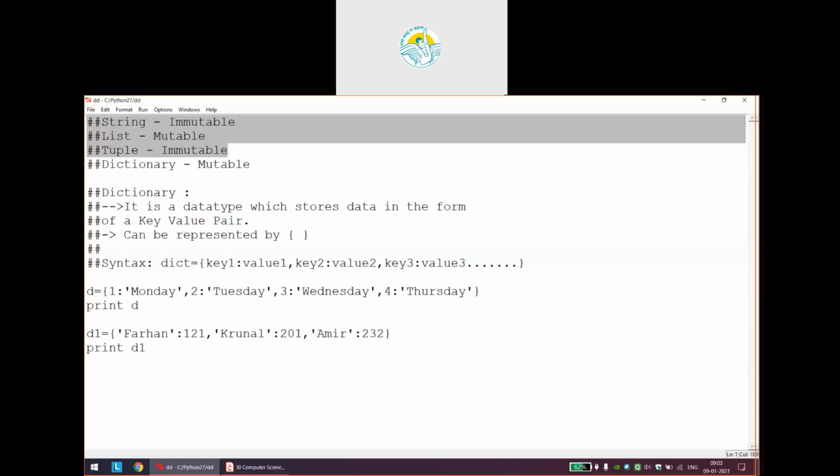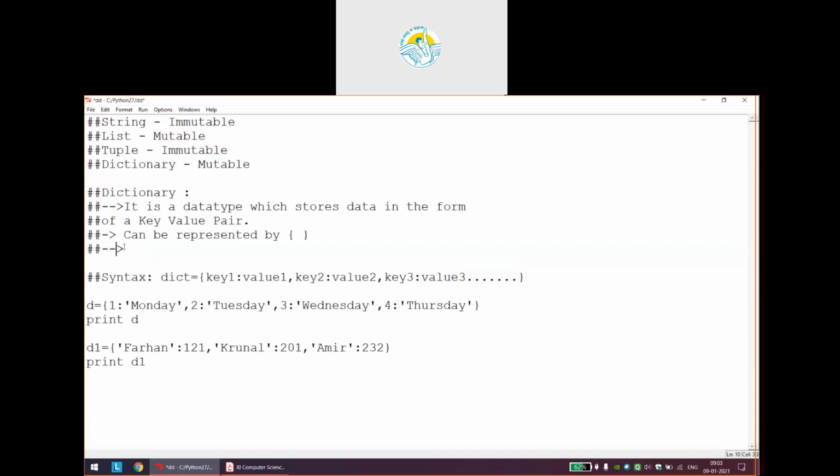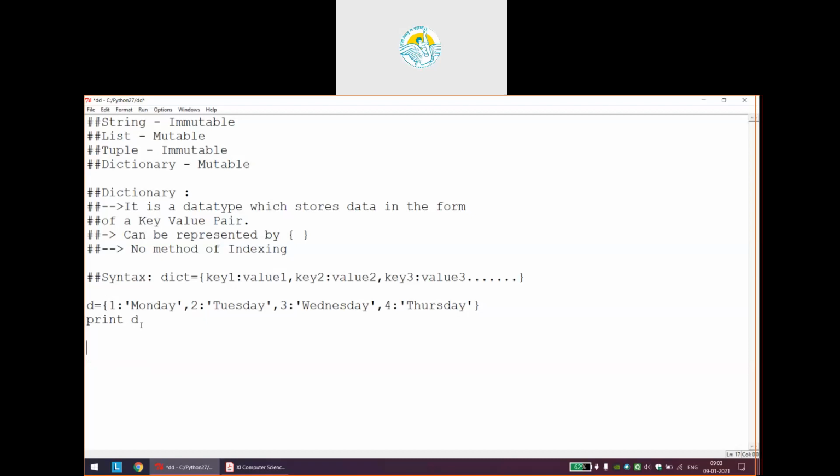All these three data types can be easily accessed with the help of method of indexing that we almost are an expert at. But dictionary has no method of indexing. That is the next point in the short note, in the description of dictionary: no method of indexing. Here we will have no ways to print each element of dictionary one by one. I will give you proof also.